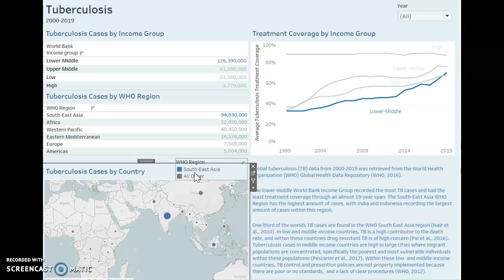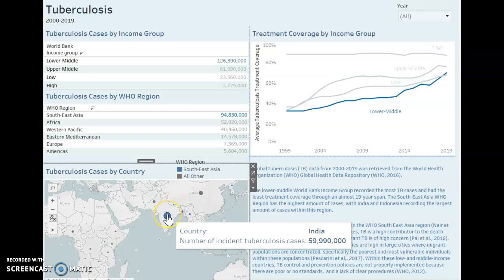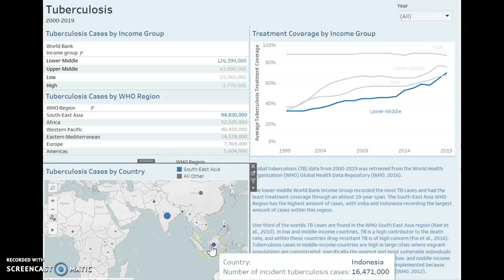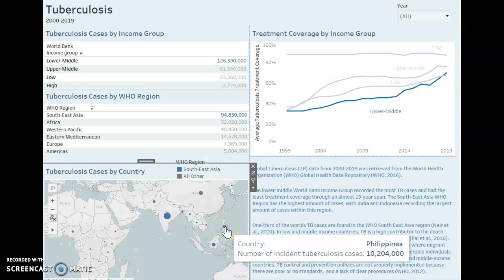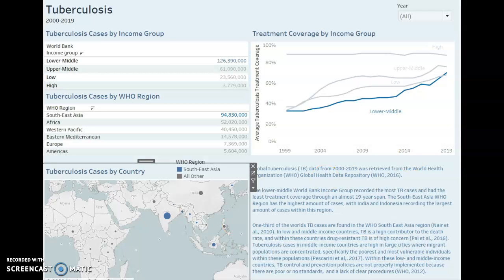We can see within the Southeast Asia region, India had the most cases with almost 60 million, followed by Indonesia with 16.5 million. Other countries not in this region with high amounts of cases include China, over 21,000, and the Philippines, over 10,000. And these are actually both in the Western Pacific region. Now, as I said earlier, over 1/3 of the world's tuberculosis cases are found in the Southeast Asia region.